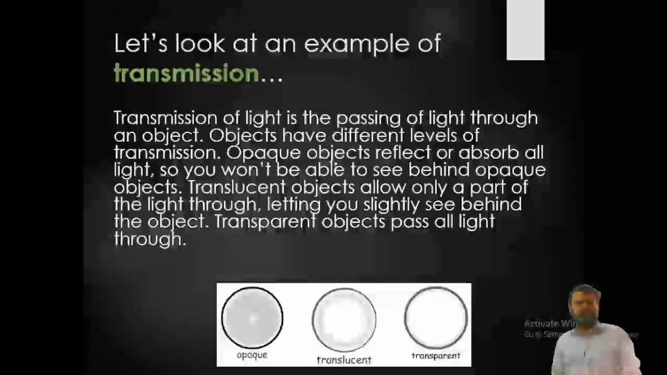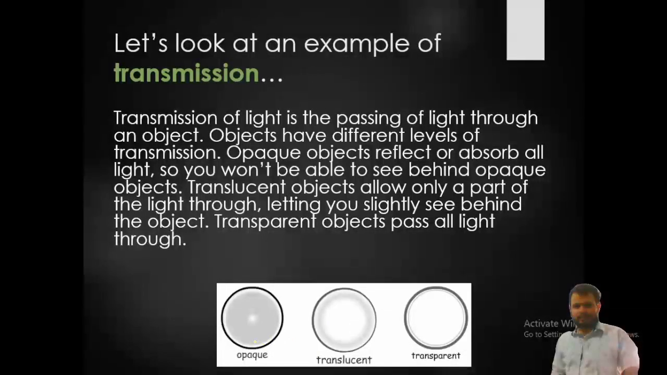Let's look at an example of transmission. An opaque object will not pass light. A translucent object will pass some of the light. A transparent object will pass all of the light. Transmission of light is the passing of light through an object. Objects have different levels of transmission. An opaque object reflects or absorbs all light, so you won't be able to see behind an opaque object. A translucent object allows only part of the light through, letting you slightly see behind the object. A transparent object passes all light through it.